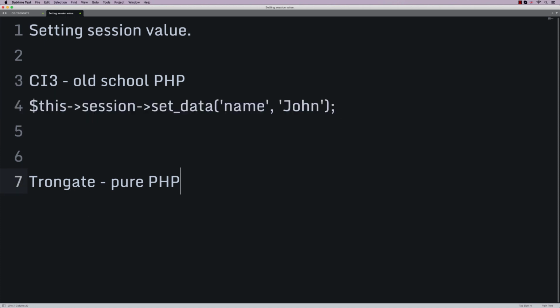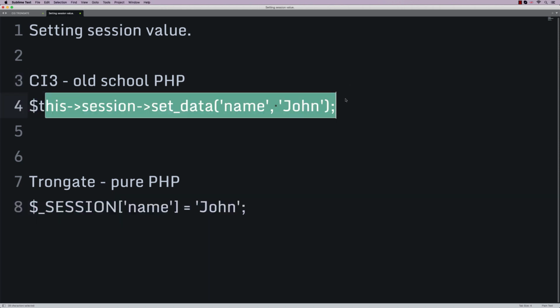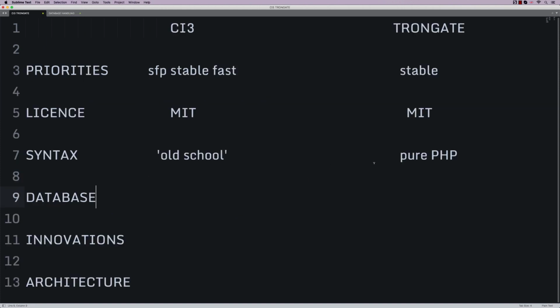In the case of Trongate, we take the viewpoint that PHP actually handles this just fine. So we would just say session name equals John. So this is pure PHP. We don't see any point in adding something to a framework if PHP can already handle it just fine.